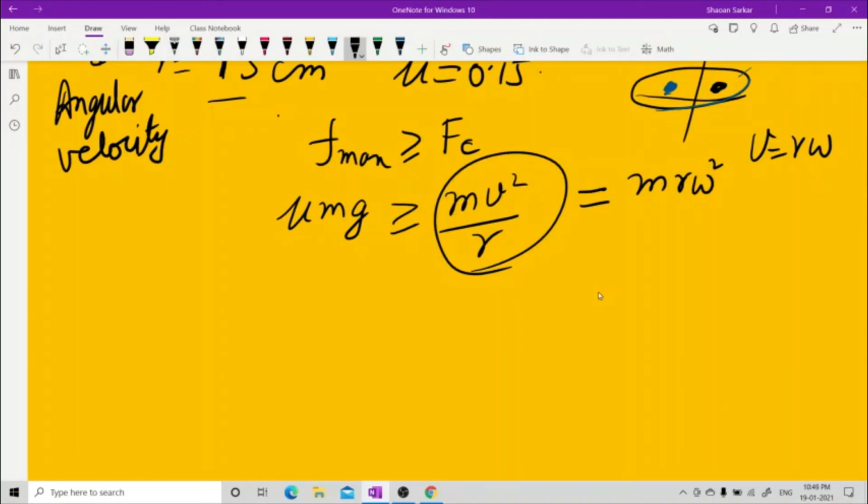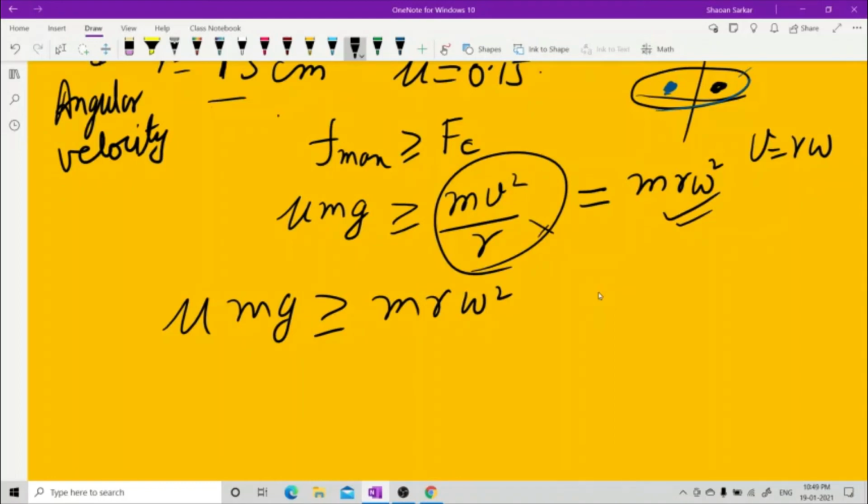Now this can be written as mu mg is greater than or equal to m r omega square. Instead of this equation, now you use this equation because omega is here. Now they are asking which of the coins will rotate. This has to be more than this, undoubtedly. The mass m cancels on both sides. Mu is 0.5. For gravity, they are asking you to take 9.8 meter per second square. You need to use a calculator, let me tell you very clearly.